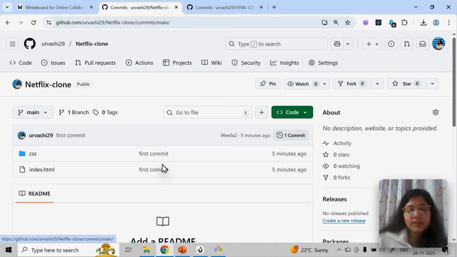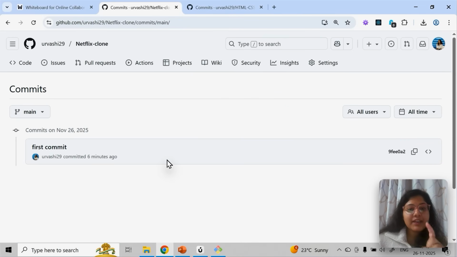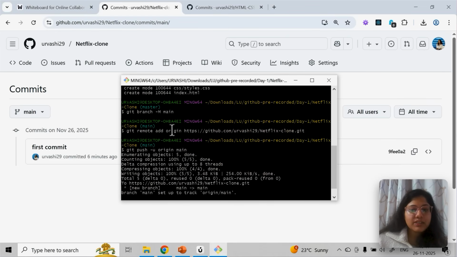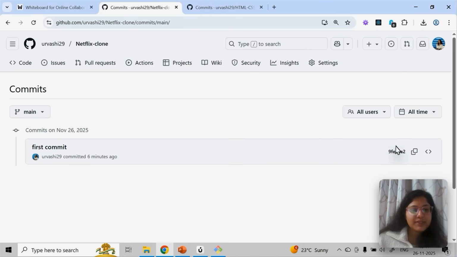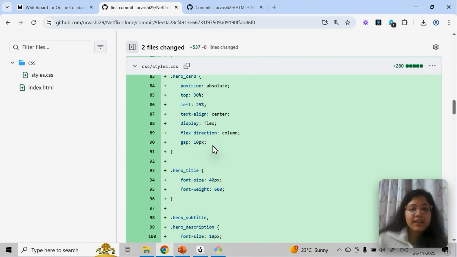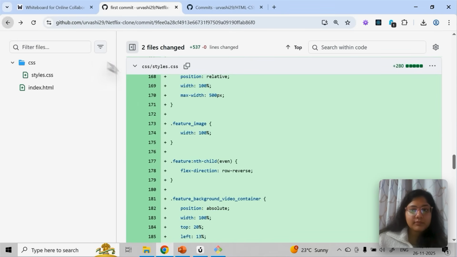Okay, you can just come here. So commit, you know, I was explaining everything. Commit I did 6 minutes ago. So this commit message command, this command I ran 6 minutes ago. After this I was explaining all of it. If you click on it, you can see in the first commit, this is the message name, who committed, I only committed. You can see my profile and you can see what has been added. This was the first commit, so complete folders are going to come.